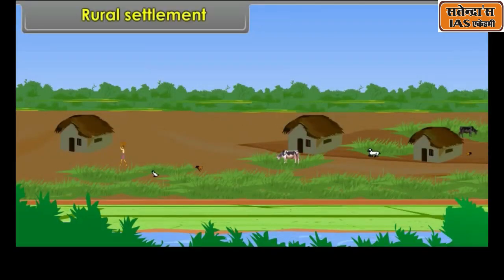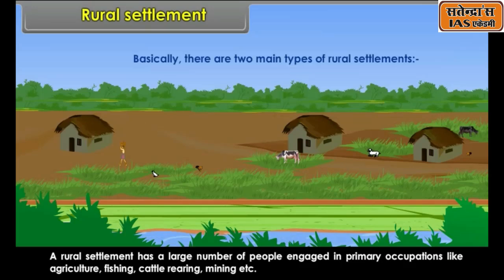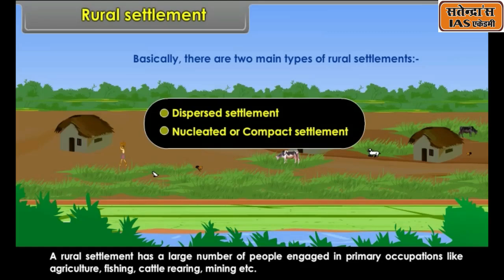Rural settlement. A rural settlement has a large number of people engaged in primary occupations like agriculture, fishing, cattle rearing, mining, etc. Basically, there are two main types of rural settlements: dispersed settlement, nucleated or compact settlement.